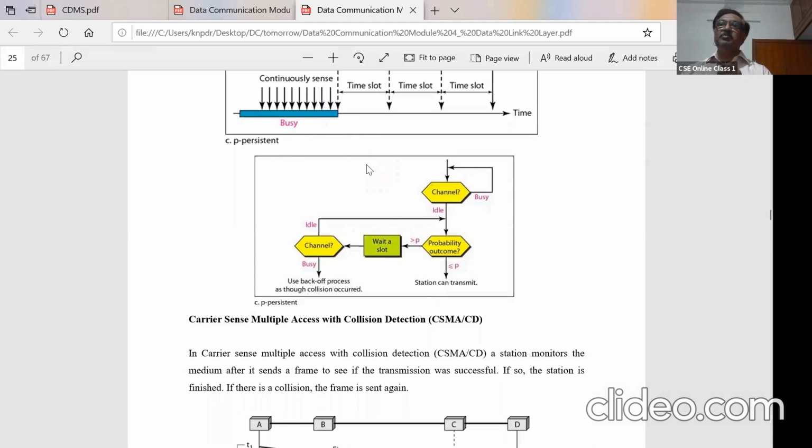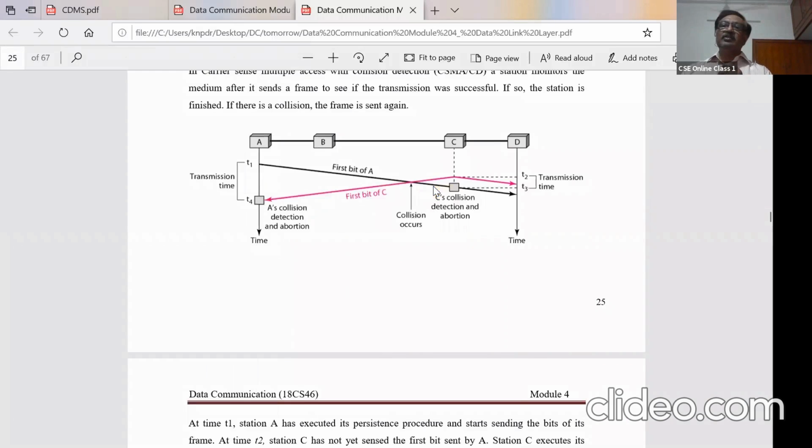The other was non-persistence: if the channel is busy, it will keep on introducing wait slots of variable times, and then at one time it finds that the channel is free, it sends the data.